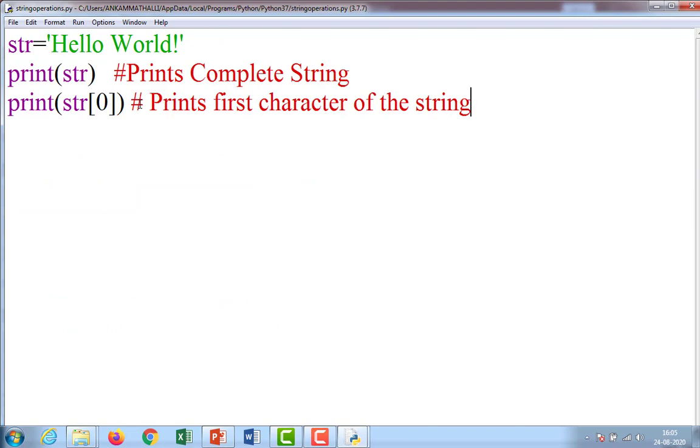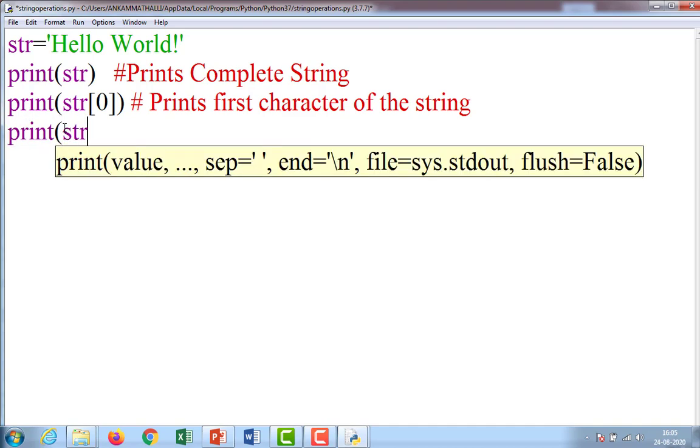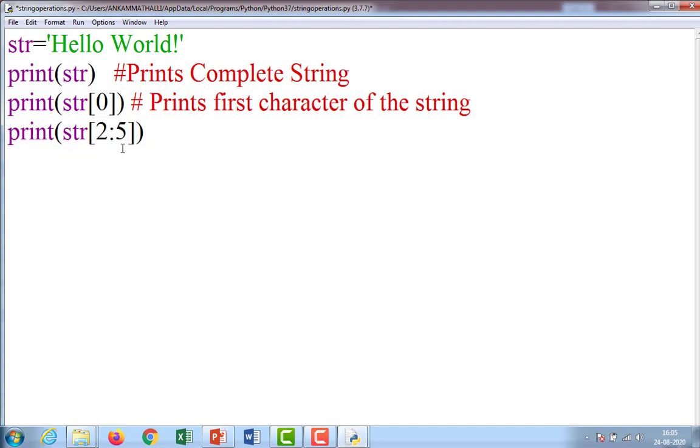Suppose I want to print from the third character till the fifth one. When I execute this command, 2:5, what does it mean?